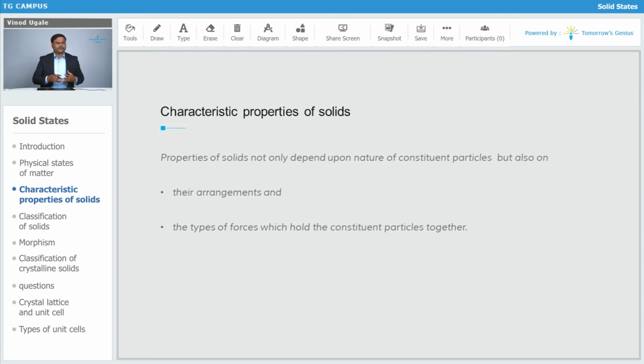Depending on the arrangement of particles, the arrangement can be definite and indefinite, or we can say that the particles can be arranged in a regular manner or in an irregular manner. So we can classify depending on regular arrangement and irregular arrangement.